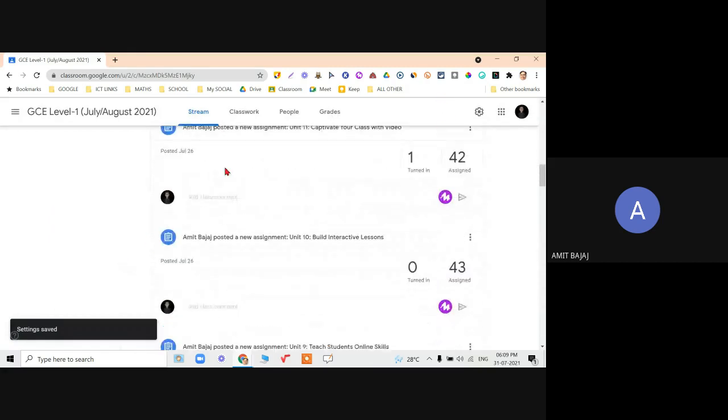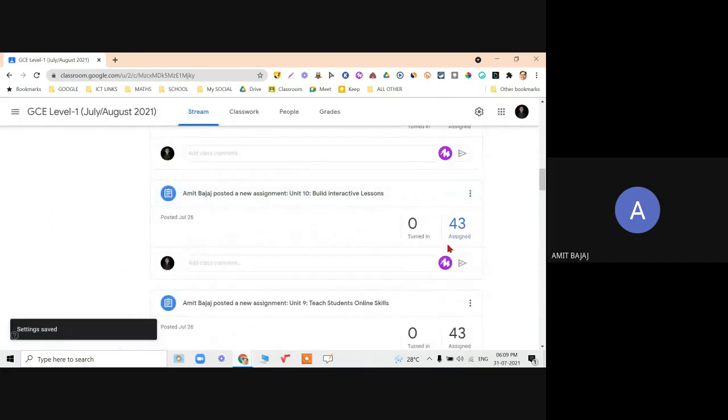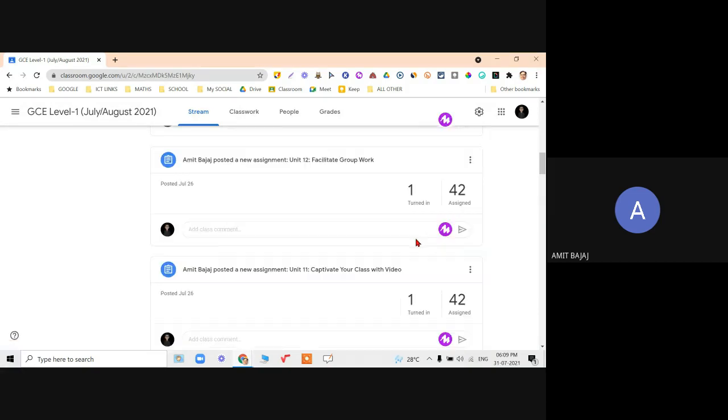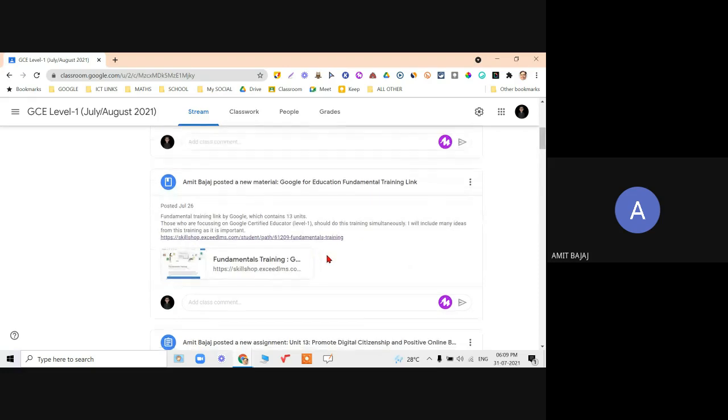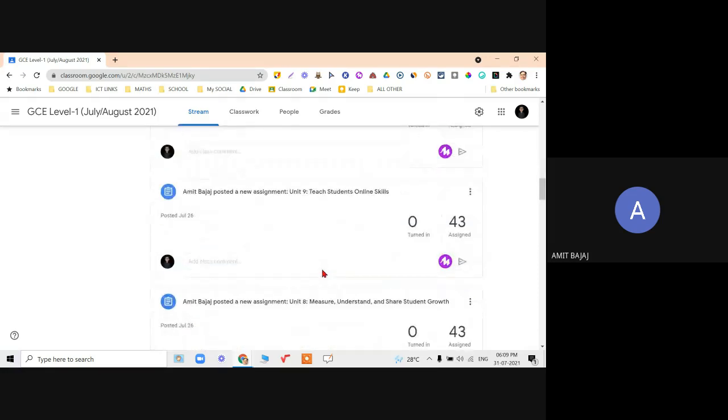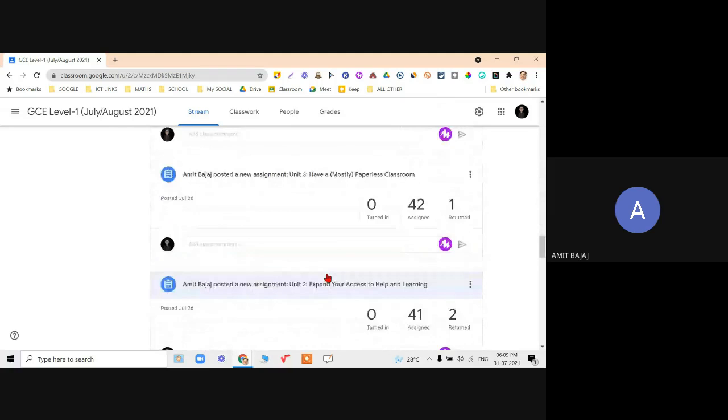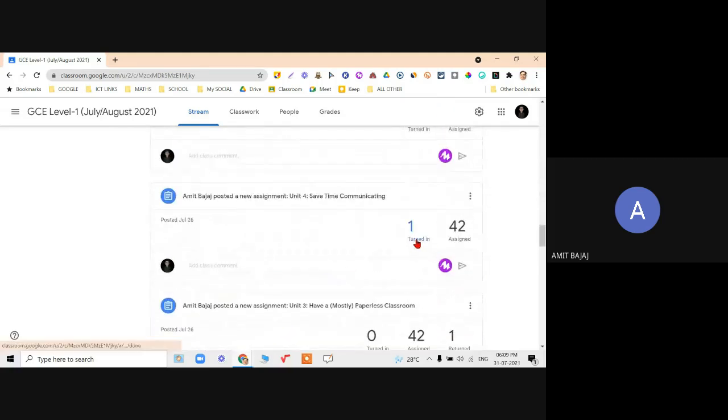Now all the links, even who has turned in, I can check it out. It is assigned to 43 students. No one has submitted. But when I check it out, say for this file, one has turned in unit 4. 42 are as of now assigned. There is the icon, you can check it out.